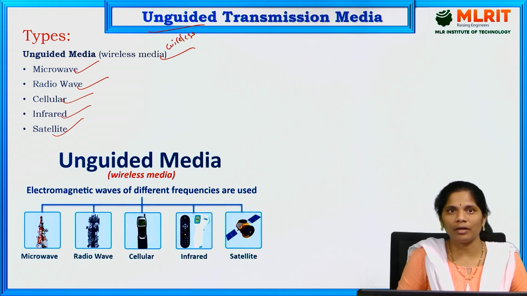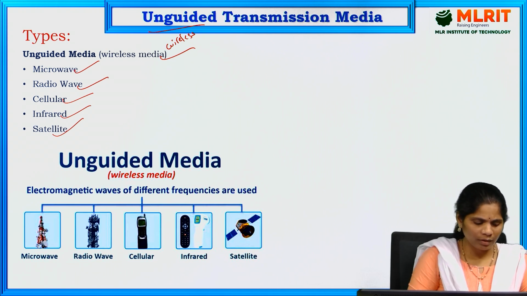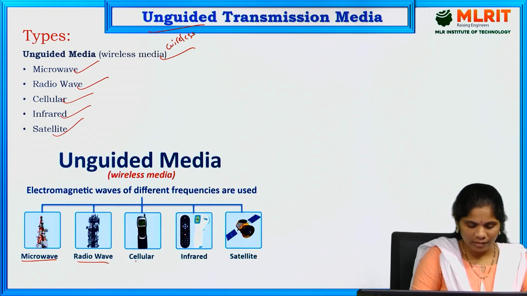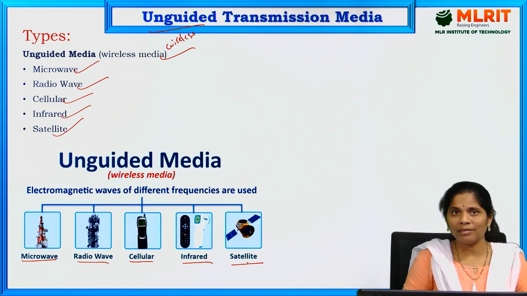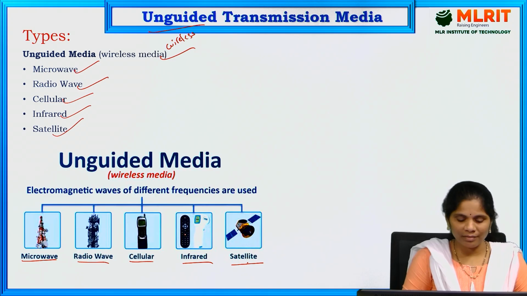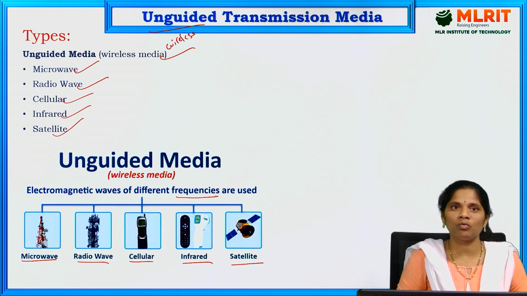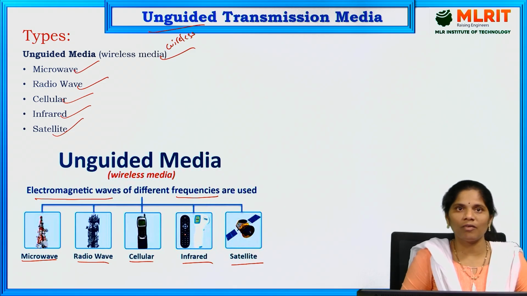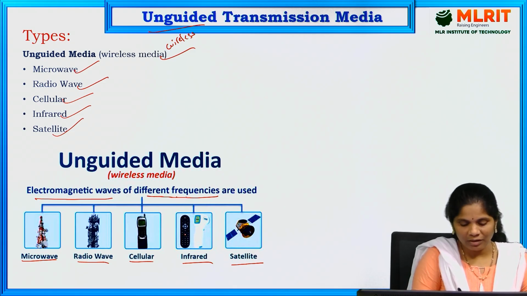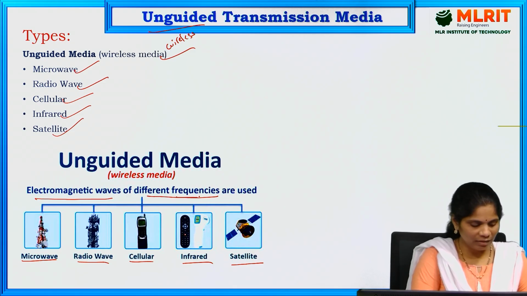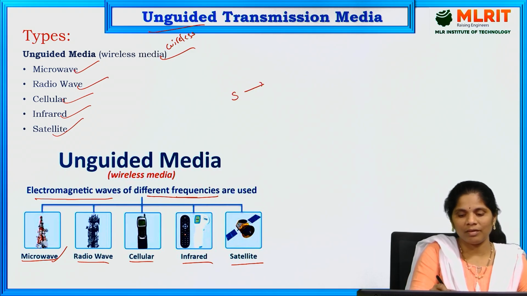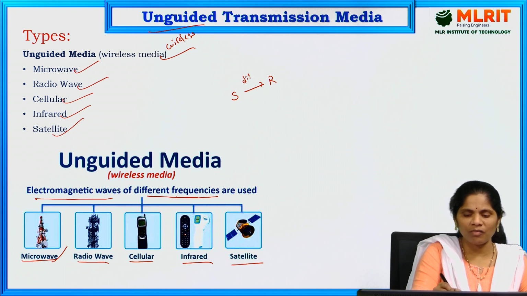to transfer the data. So, unguided transmission media, these are the different types: microwaves, radio waves, cellular, infrared, satellite. These are mainly based on the frequency we are going to use. All of these are electromagnetic waves having different frequencies. In each and every wave, we use a different frequency for transferring the data between sender and receiver.